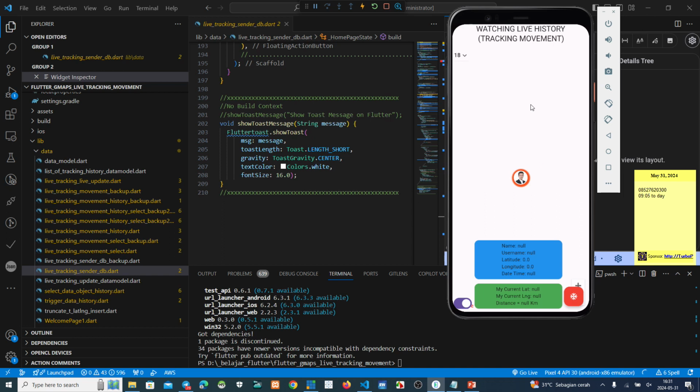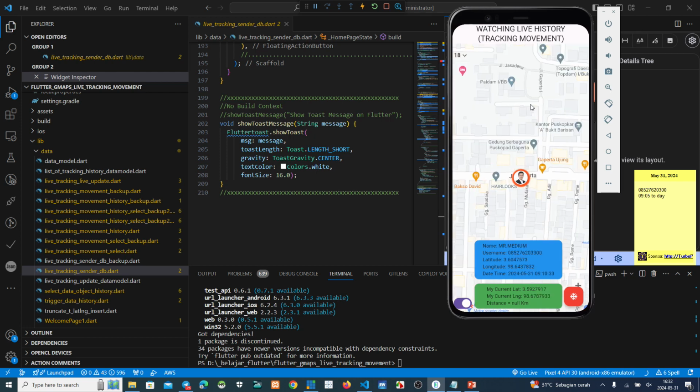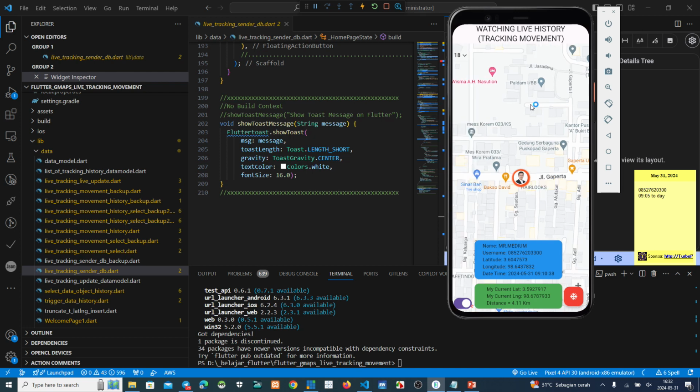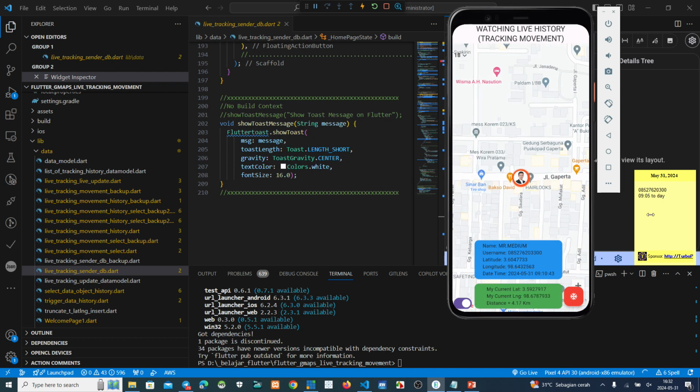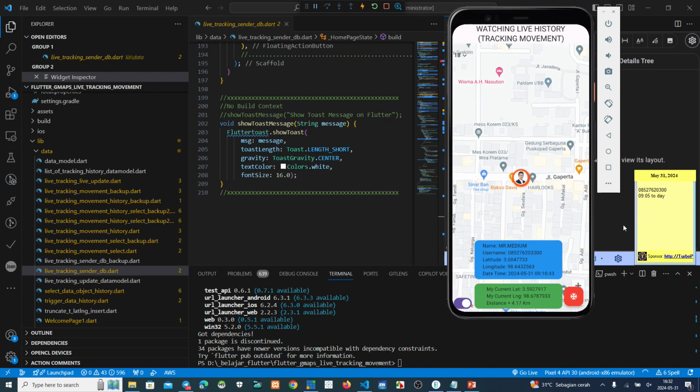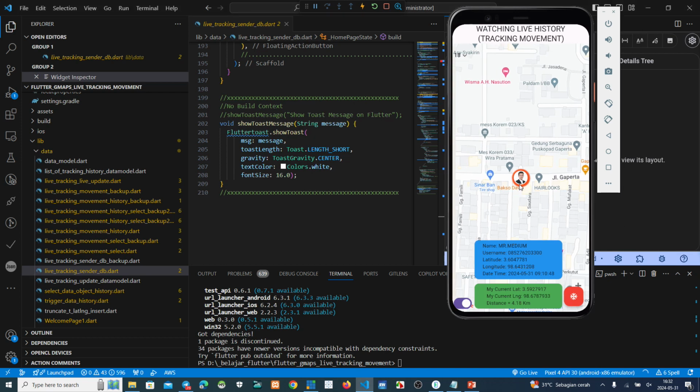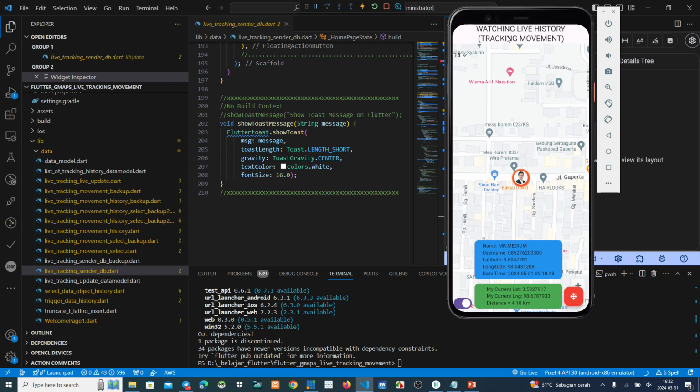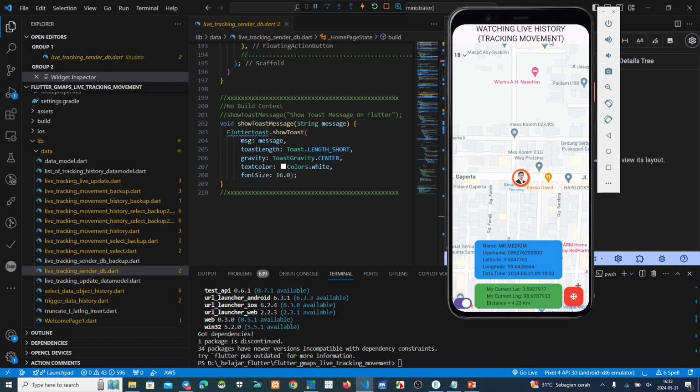Okay, Kak Arya, please, why is my internet speed not too fast, or maybe my computer is too old. You can see this one. These guys go from one place to another place. This is watching live story tracking movement.